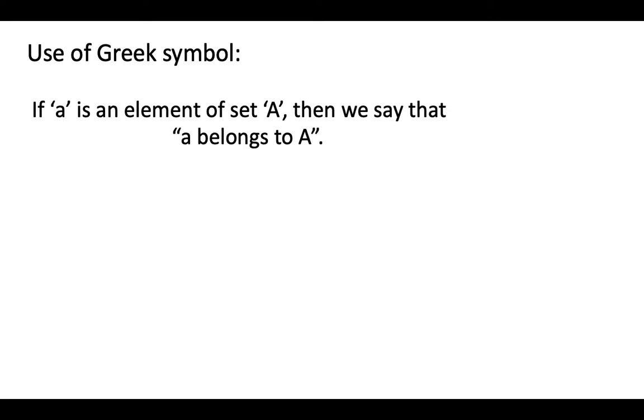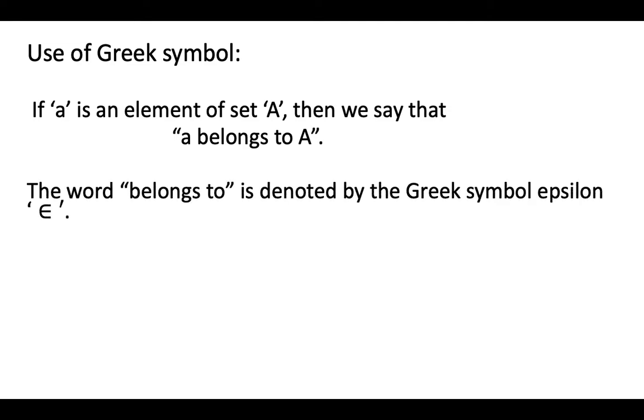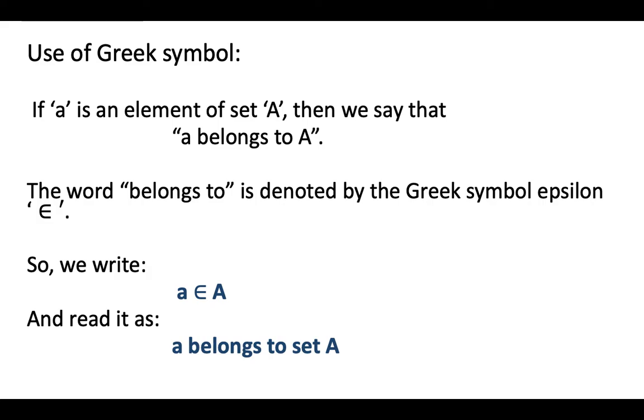Use of a Greek symbol. In sets, we use a Greek symbol called epsilon. This epsilon is used to denote the words belongs to. Suppose a is an element of a set A. We say a belongs to A and we write it as a ∈ A. Epsilon is used to denote the words belongs to. So we write it as a ∈ A, capital A, and we read it as the element a belongs to this set, capital A.